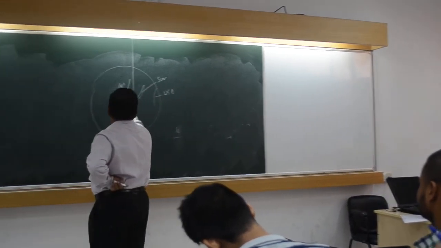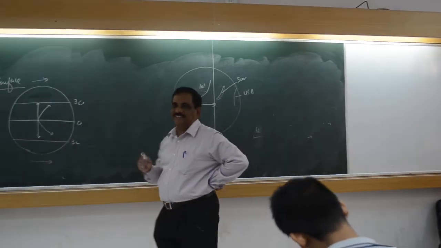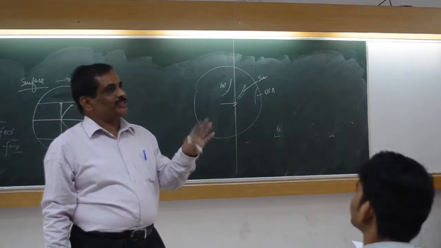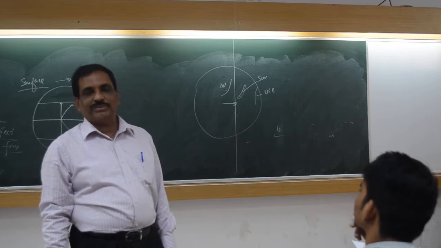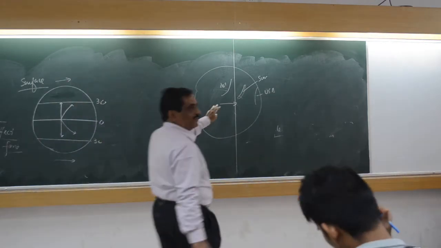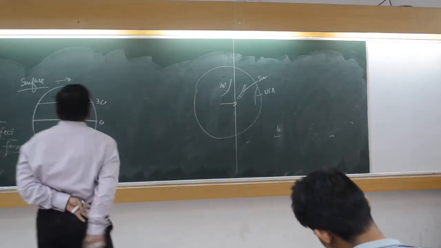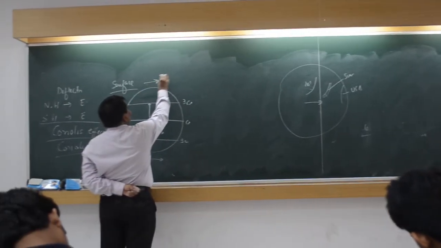Because the earth rotates towards east, whichever is the easternmost place or easternmost landmass will see the sun first. Evening. Now the earth rotates towards east.